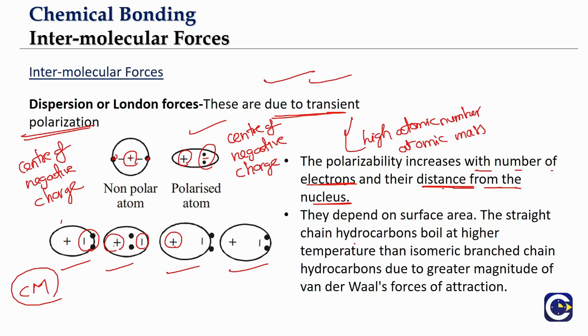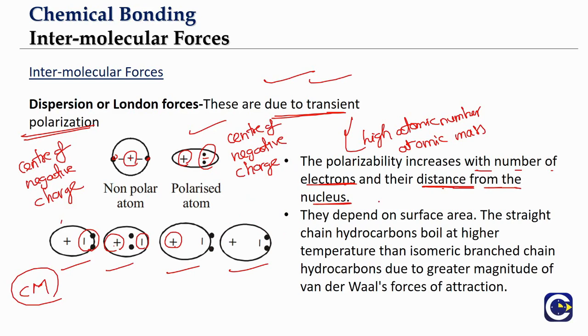What we will observe is their size will be more, which means the electrons will be able to stay farther and farther from the nucleus, and also they will be having more number of electrons. More number of electrons means the electrons would have more chance for getting this transient dipole formation.